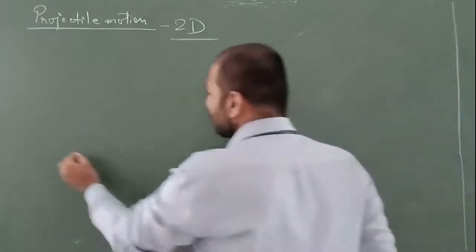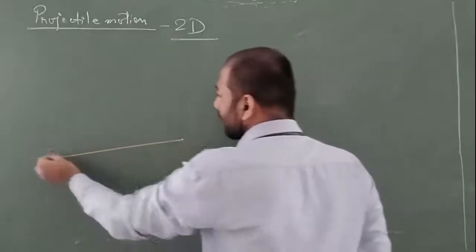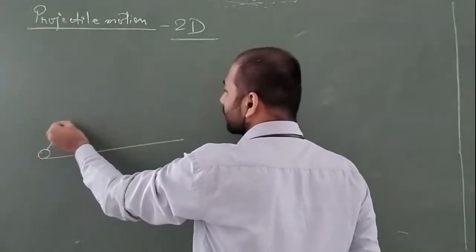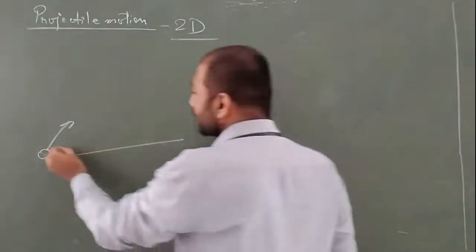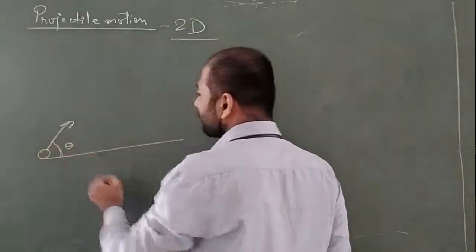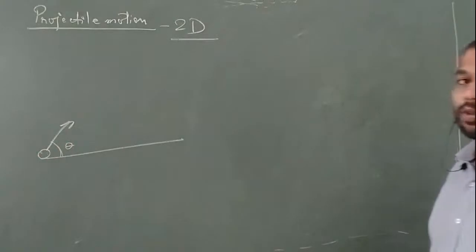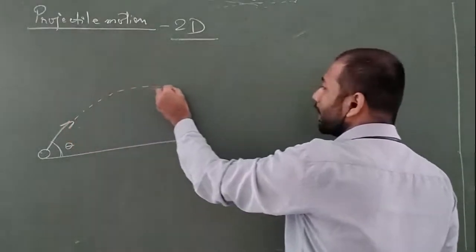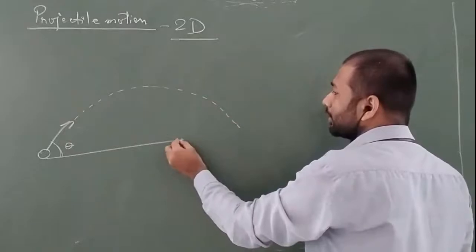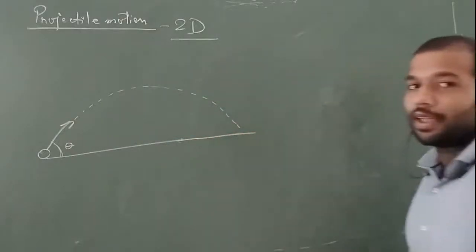For example, if I throw a ball from this point, making some angle with the ground, you can just imagine what happens when you throw a ball with some angle or projection. The ball moves like this.